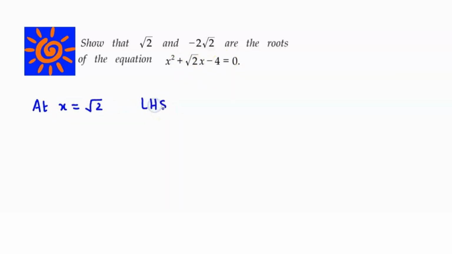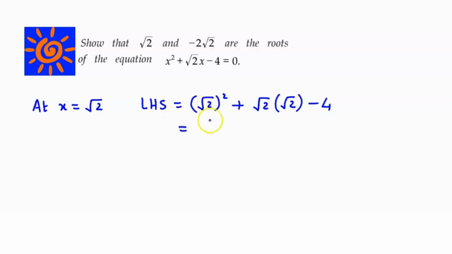So the left hand side is x square plus root 2x minus 4. So x square, that's root 2 square, plus root 2 into x, that is root 2 into root 2, minus 4.